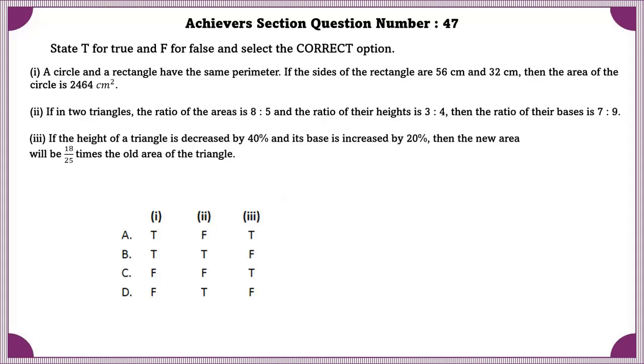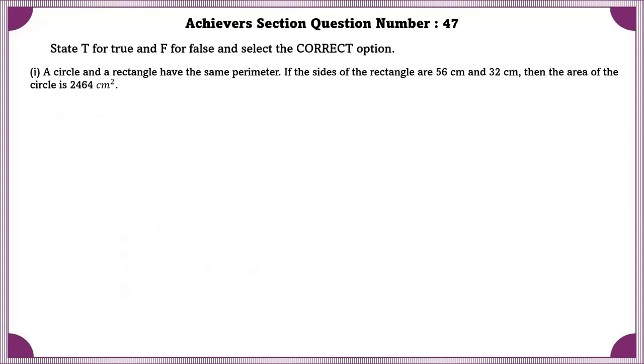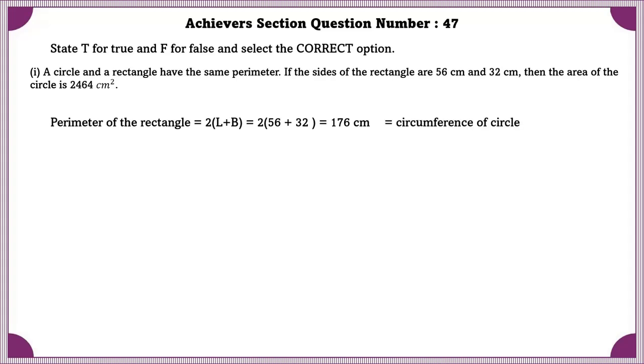Achiever section question number 47. State T for true and F for false and select the correct option. 1. A circle and a rectangle have the same perimeter. If the sides of the rectangle are 56 cm and 32 cm, then the area of the circle is 2464 cm square. Perimeter of the rectangle is equal to 176 cm, which is equal to the circumference of the circle.